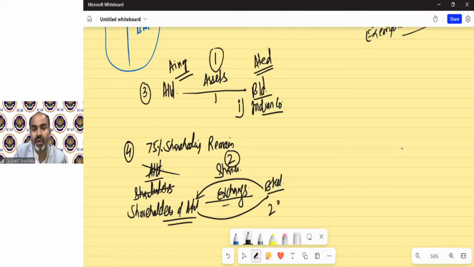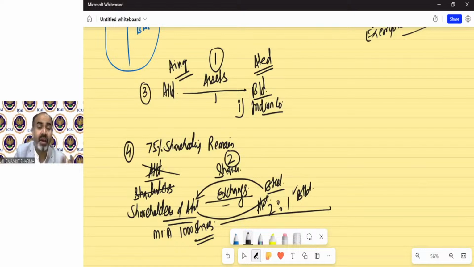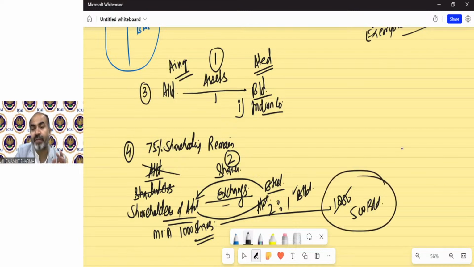Suppose it's 2:1. Suppose Mr. A is a shareholder of A Limited having 1000 shares of A Limited. And now in the process of amalgamation, B Limited says that we will give one share of B Limited in exchange of 2 shares of A Limited. So in that case, now Mr. A, who was having 1000 shares of A Limited, will get 500 shares of B Limited. So technically it's a kind of an exchange. An exchange is also part of the definition of transfer.